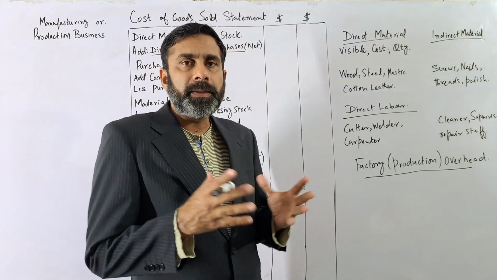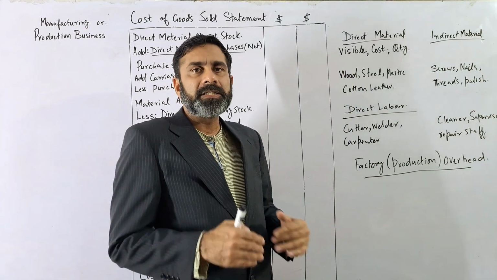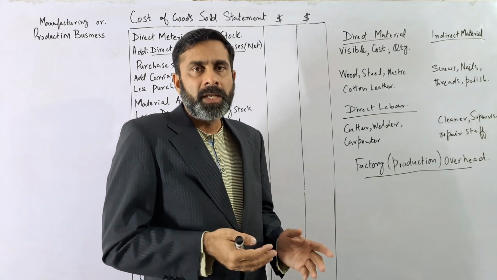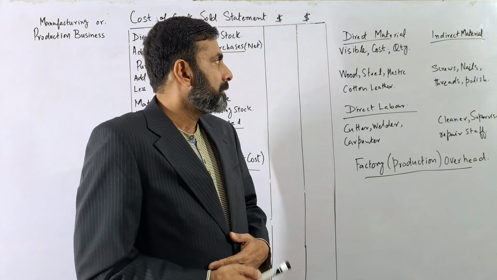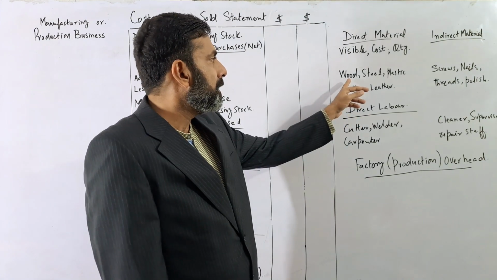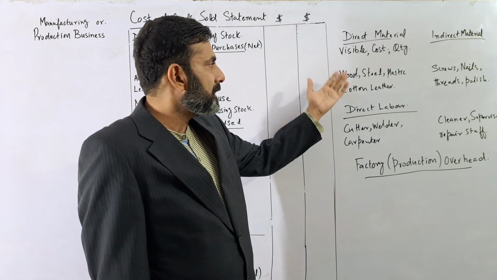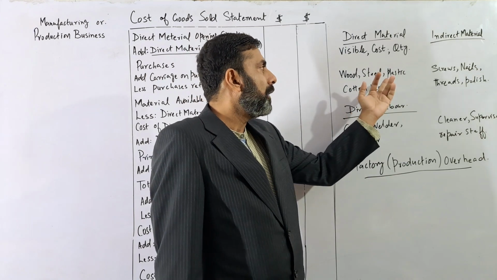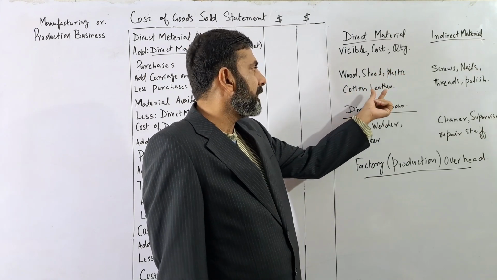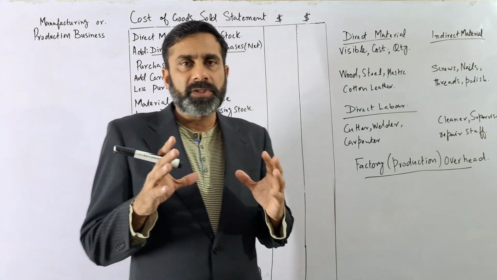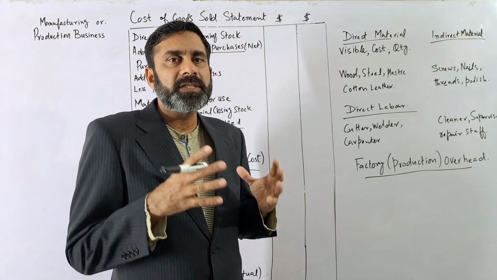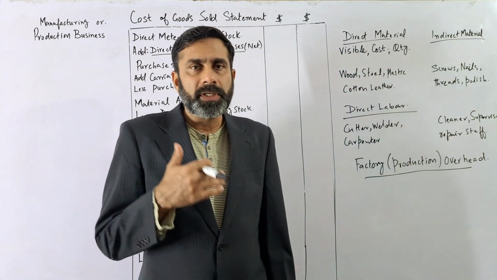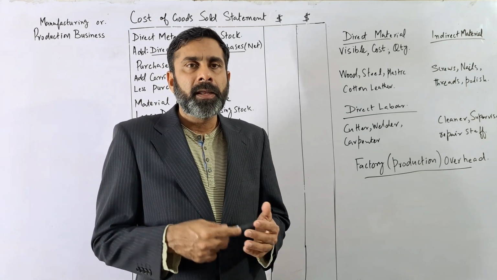Any material in the production process that is easily visible, its cost is more, or the more quantity or the more value or the more volume is used, that will be considered as the direct material. For example, wood will be considered as the direct material in manufacturing of wooden furniture. It may be steel, or plastic, or cotton, or leather. So according to the production process, we have to see which is the main or raw material, due to the visibility, cost or quantity used in the production process. That will be called the direct material.